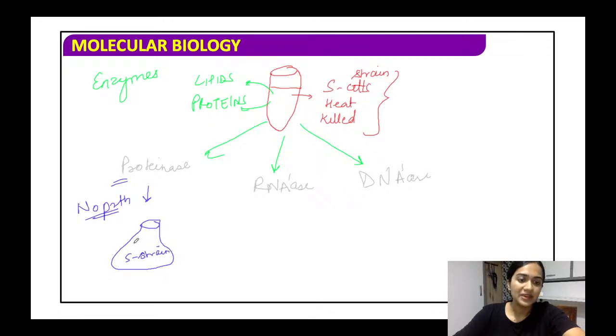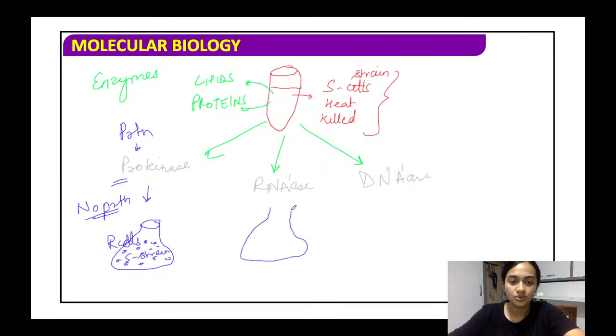All right. So basically, if protein was the transforming enzyme, what would have happened? तो प्रोटीनेज से ये प्रोटीन किल हो जाता एंड यहाँ पे सिर्फ R cells present है, ठीक है. And when proteinase was introduced, R cell से S strain का transformation हमें नहीं दिखता.